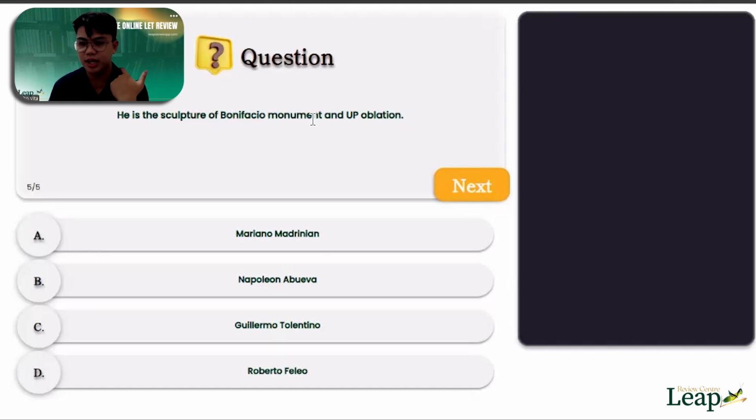Now, just a tip for everyone. When I took the boards and when I started reviewing for the board exam, I did answer different questions. Let's say I found out that the correct answer is letter A. Example, this is an example. I'll check as well the other choices, what they did as well. Kasi meron din mga ginawa na yan. Halimbawa, si Napoleon Abueva, ano kaya yung famous work niya? Si Guillermo Tolentino, ano kaya yung ginawa rin niya? Si Roberto Feleo, ano kaya yung ginawa niya? Kasi possible na in the next question, nandyan pa rin siya sa choices.